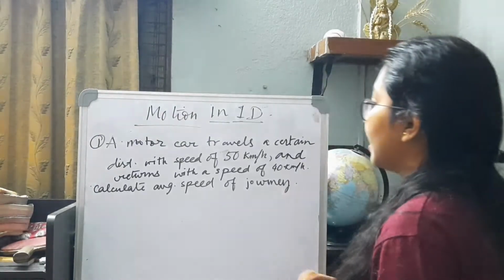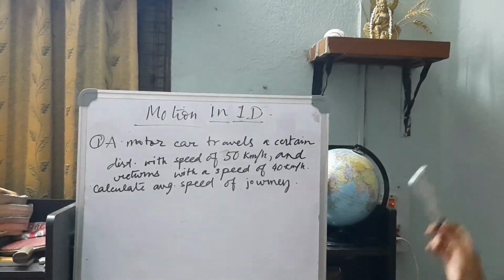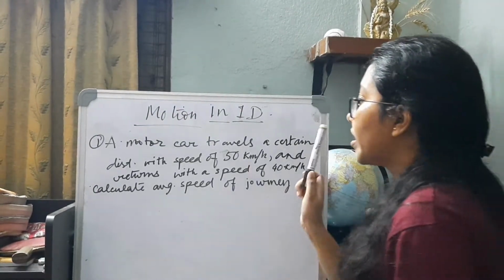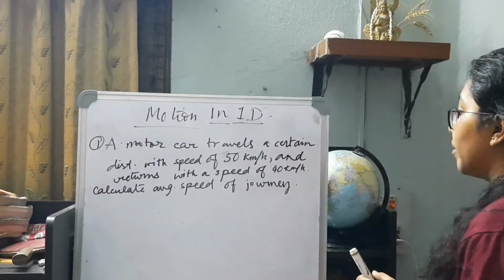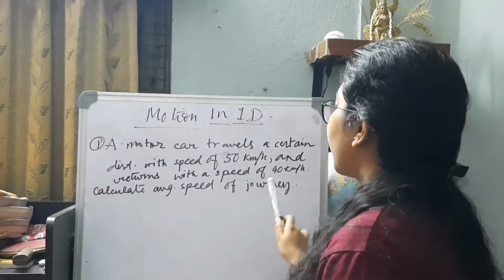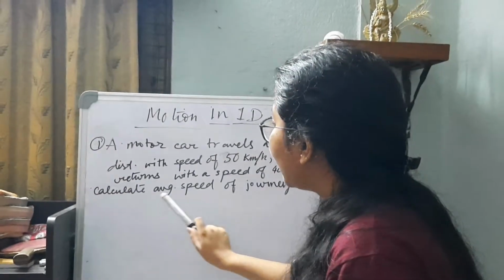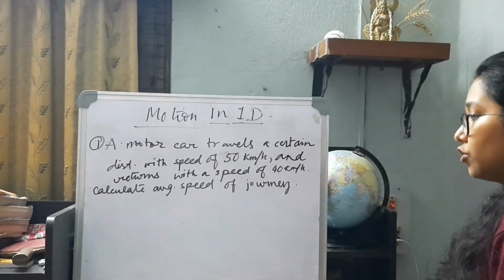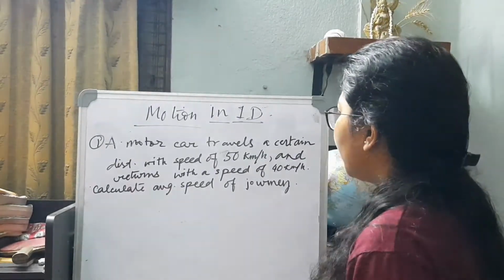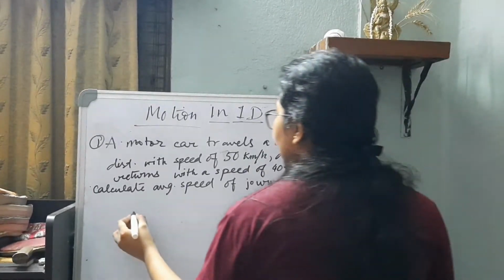So I have also given a question to make this clearer. The question says that a motor car travels a certain distance with a speed of 50 km per hour and returns with a speed of 40 km per hour. Calculate the average speed of the journey.